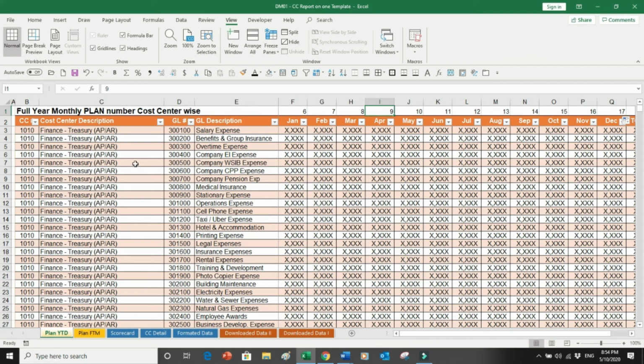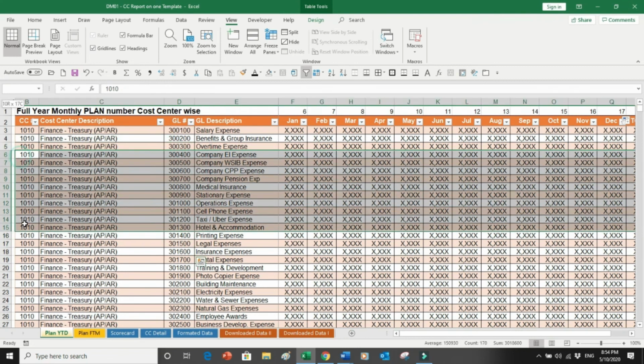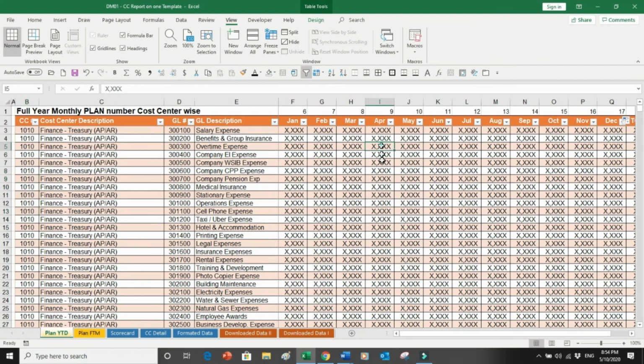And now you know the method. Even if you have to use concatenate, you can do that between this GL code and this cost center, and you can bring the April number. So now everything is automated. You just update the formula. This is the monthly file for the plan numbers, and over here are full year numbers. So now the monthly numbers and full numbers are available with me.